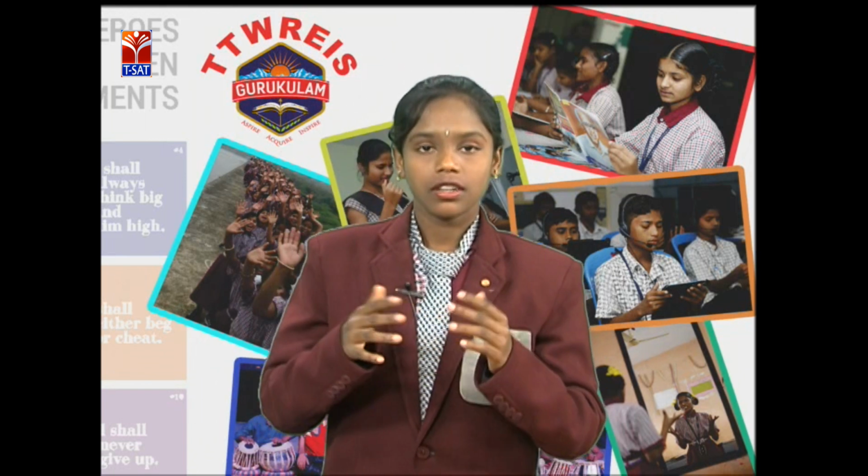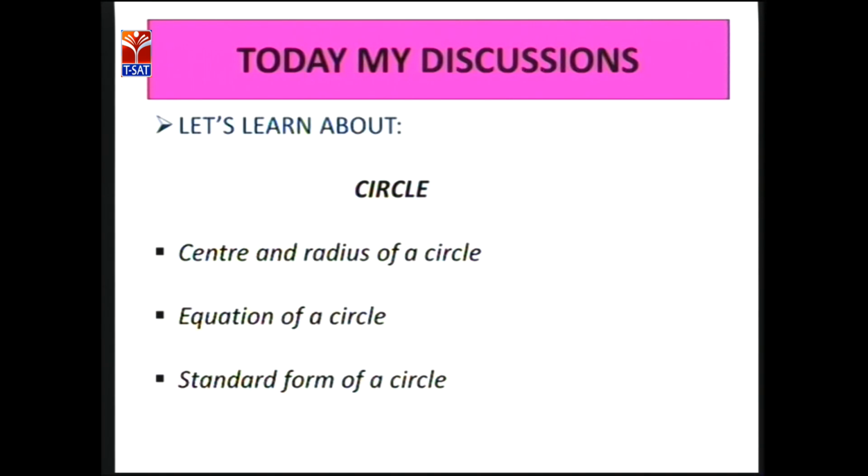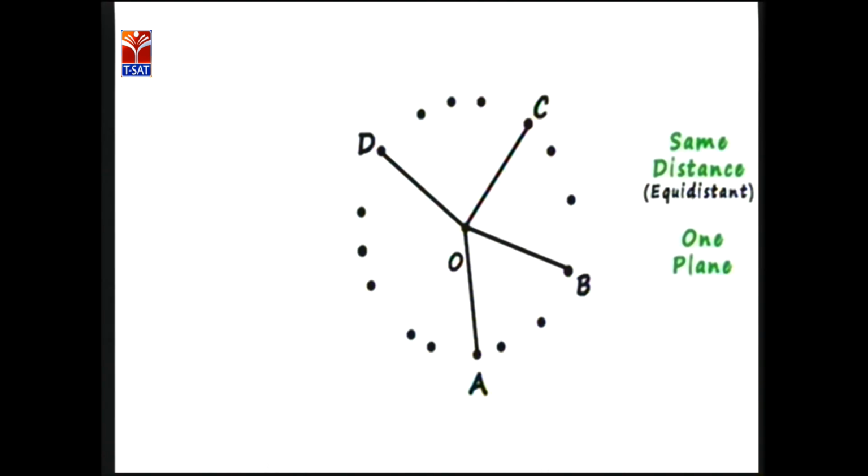Now we are going to learn about circles. In circles we have some subtopics: center and radius of a circle, equation of a circle, and standard form of a circle. These are what we are going to learn. Here we have a collection of points. The points are connected in the shape of a circle. Have you identified that?